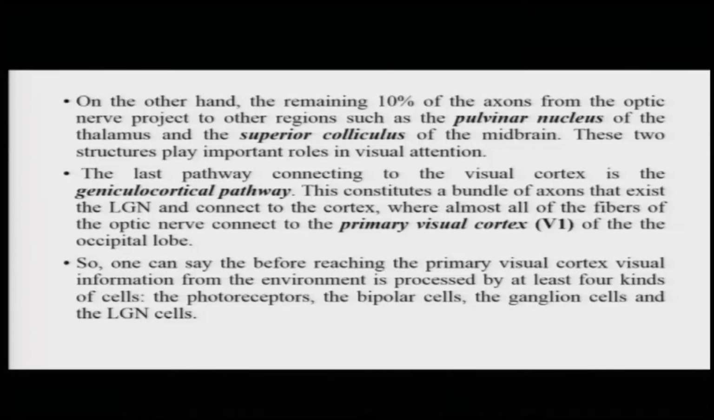Now, the last pathway connecting to the visual cortex is called the geniculocortical pathway, and the geniculocortical pathway is basically composed of a bundle of axons that exist around the LGN and connect to the cortex.